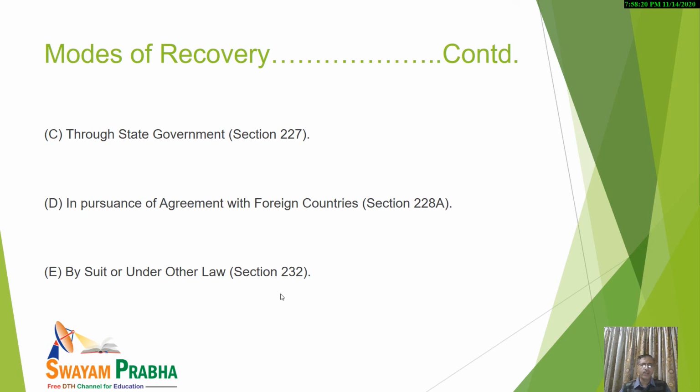Now, a D point, that is basically in pursuance of agreement with foreign countries. Section 228A deals with that. Kindly note, in case amount is recoverable from some assessee, and we come to know that the assessee or assessing officer comes to know that the assessee is having some property or some source of income in some foreign country. So in that case, through the government, the assessing officer may approach that country